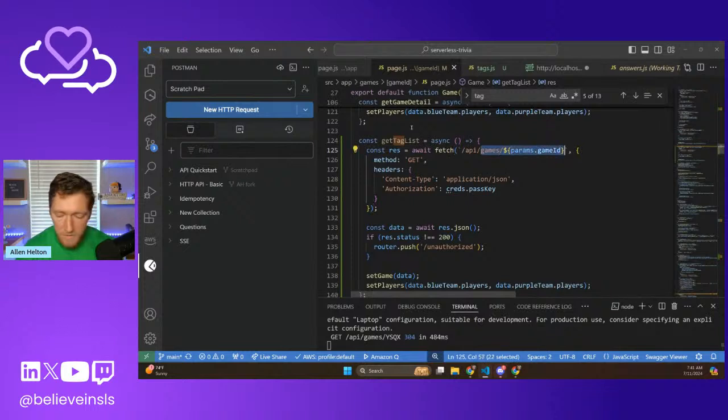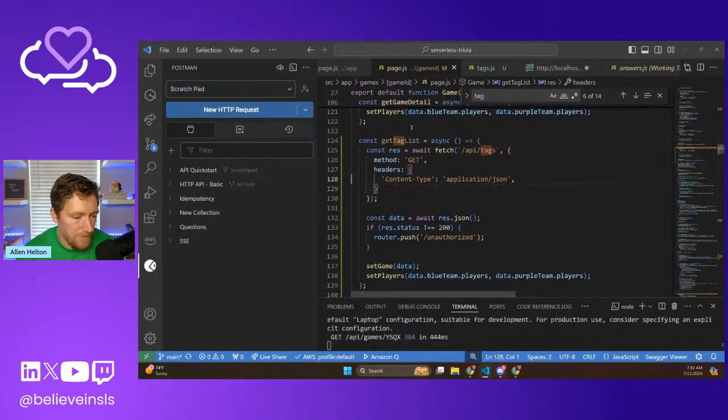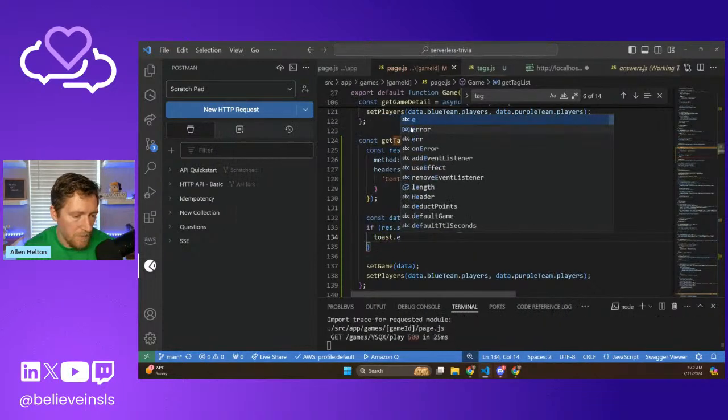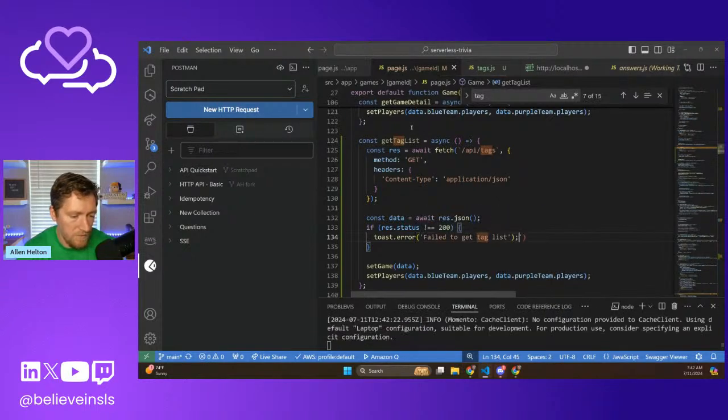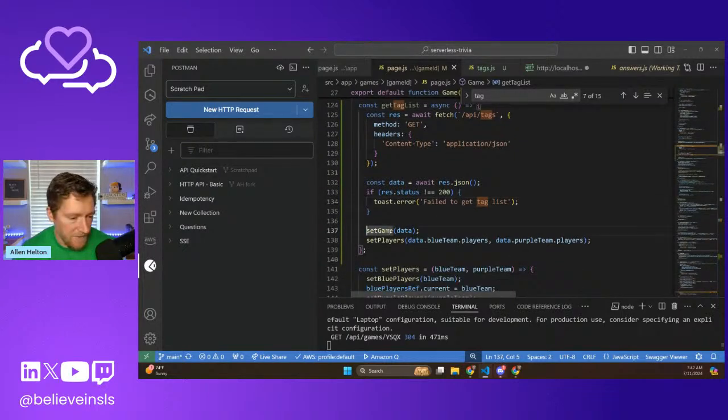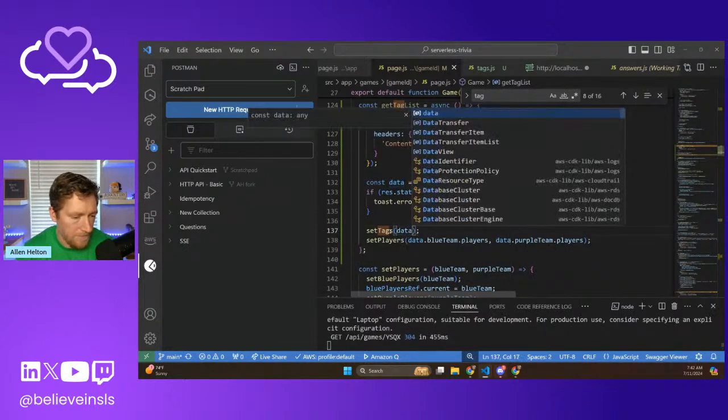Also famous last words. Tags, get rid of that. We're not going to push to unauthorized. What we will do is do that error again. Hoping the queue. Yeah, I don't know what that'll actually look like, but and then we'll do set tags to data. I think it's just data.